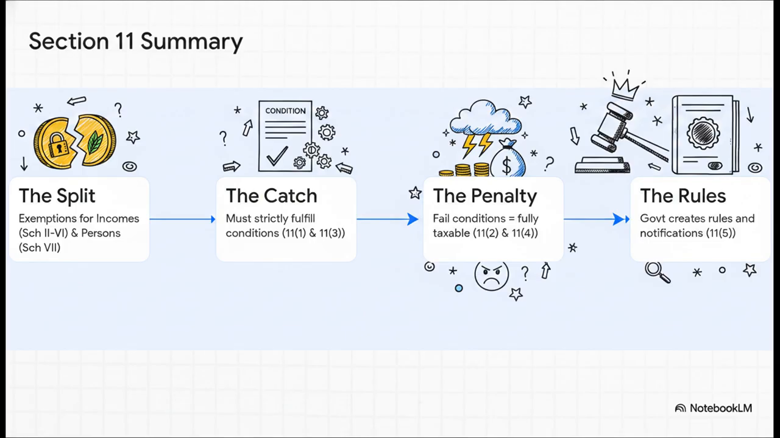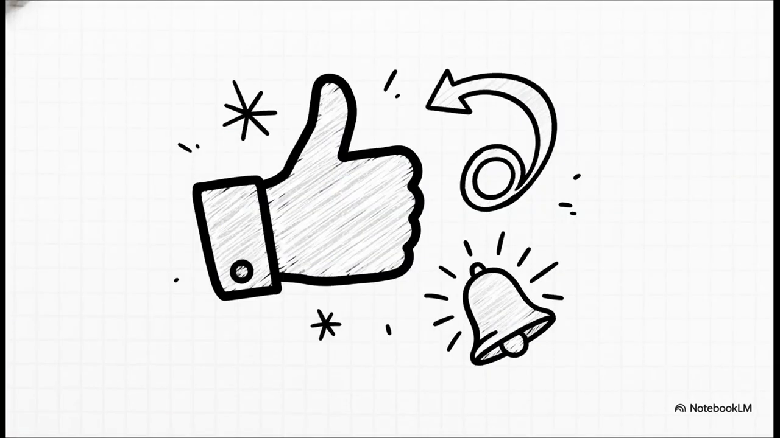Step 3. The penalty. If those conditions fail, subsections 2 and 4 instantly make that income taxable. And finally, Step 4. The central government calls the shots and makes the rules under subsection 5. If you can visualize this exact flow in the exam hall, there is no way you'll get a Section 11 question wrong. And there you have it, Section 11 fully simplified.